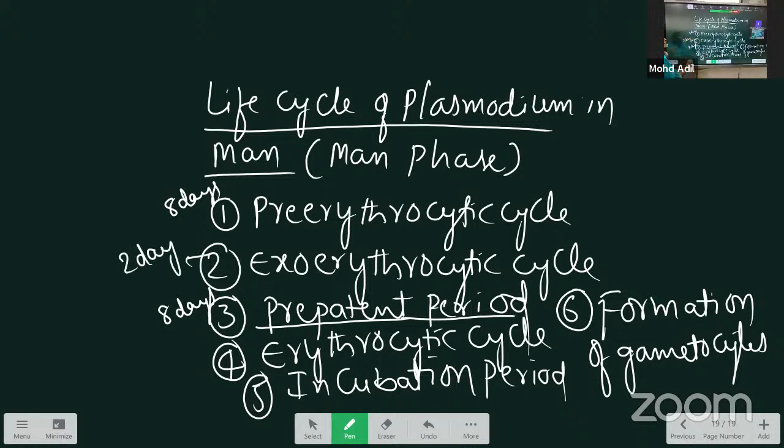Next, the erythrocytic cycle. Draw the diagram of the erythrocytic cycle, or otherwise draw the 3 cycles together, and write about the erythrocytic cycle. The next is the incubation period. The incubation period means the time interval between the first entry of the Plasmodium in the form of the sporozoite and the appearance of the symptoms.